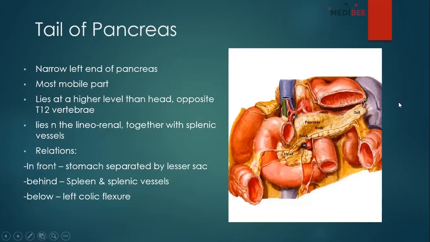And below, on the left, this one is the left colic flexure, which we have already seen in our body. So this is the left colic flexure, and it lies below the tail. That is the relation of the tail of the pancreas. So this is all about the gross anatomy of the head, neck, body and tail of our pancreas.